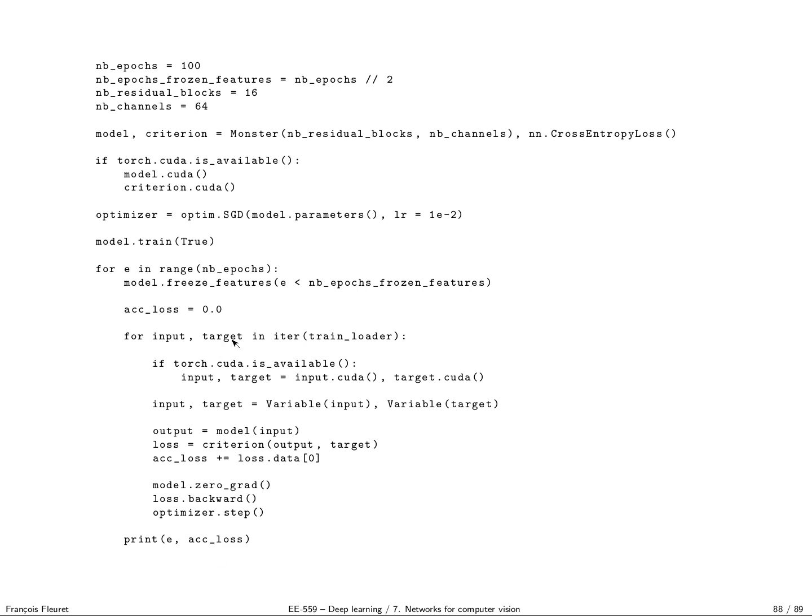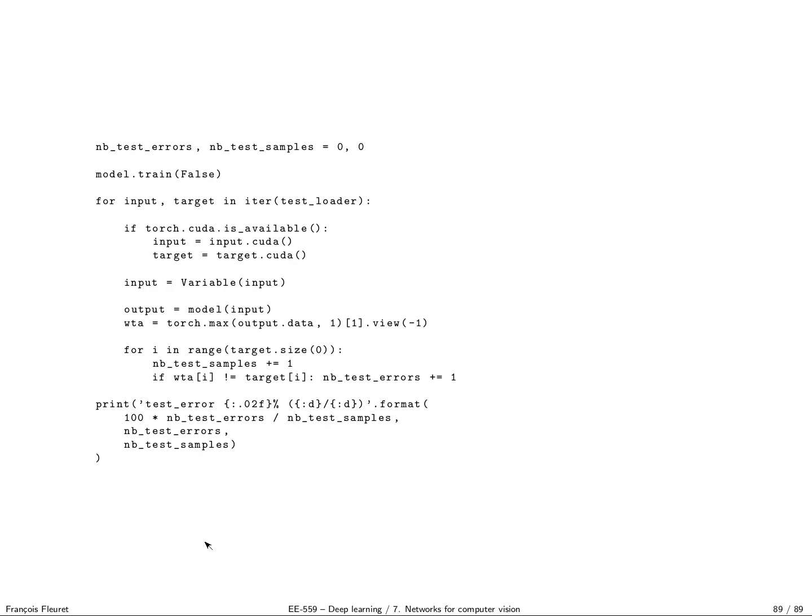And then I do my usual stuff. So I get my input and target tensor from the loader, move them to the GPU, make them variables, compute my output, compute my loss, and also accumulate my loss to have monitoring. And this is the test. On the test again, I iterate through the test loader.